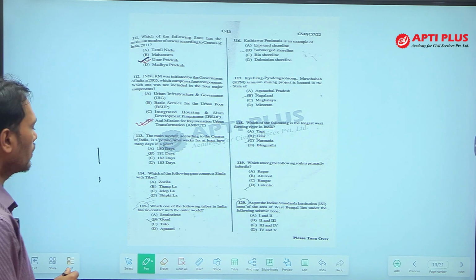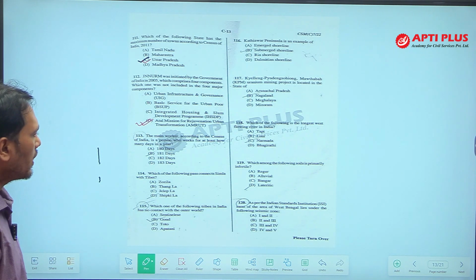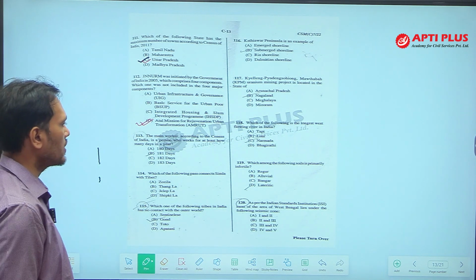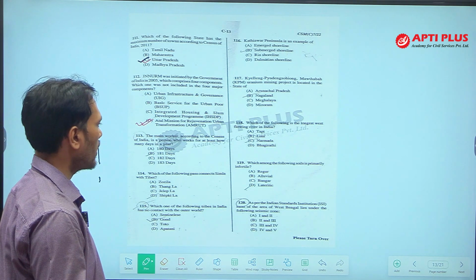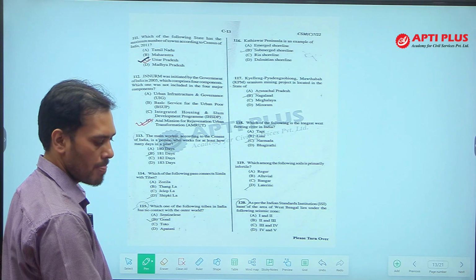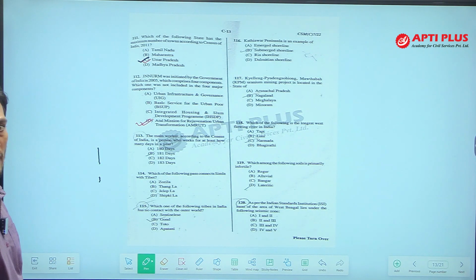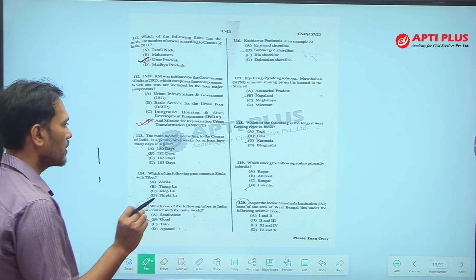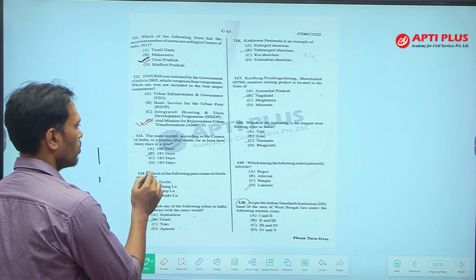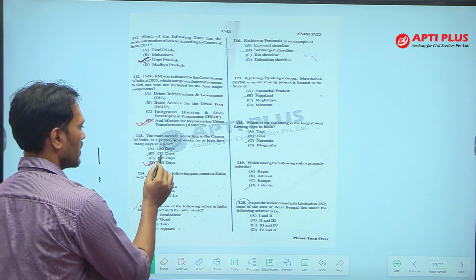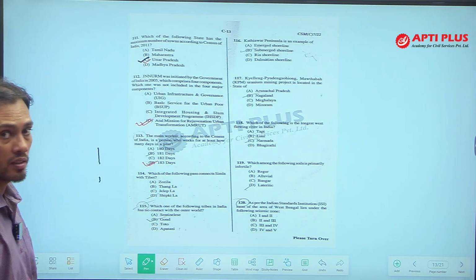Okay. Next, the main worker according to the census of India is a person who works for at least how many days in a year? So, who will be called a main worker? The answer is the person who works for at least 183 days a year.